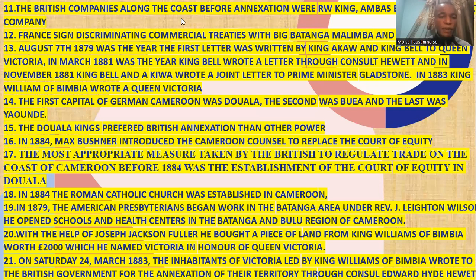Now we move forward. They said the first capital of German Cameroon after German annexation was Douala. The second was Buea, and the last was Yaoundé. Yaoundé was during the First World War. That was the last German capital in Cameroon.